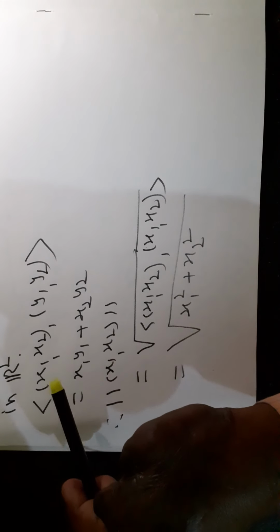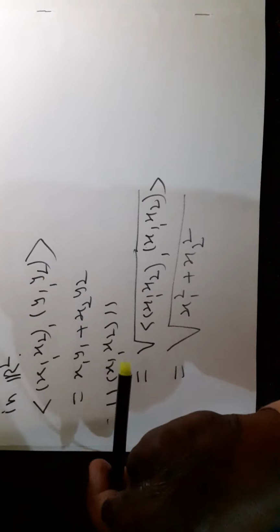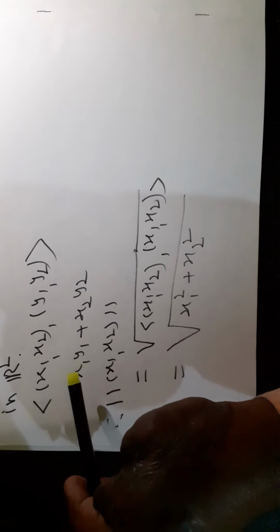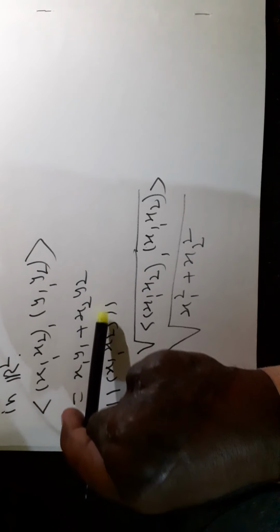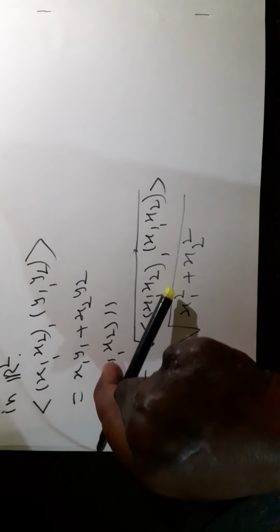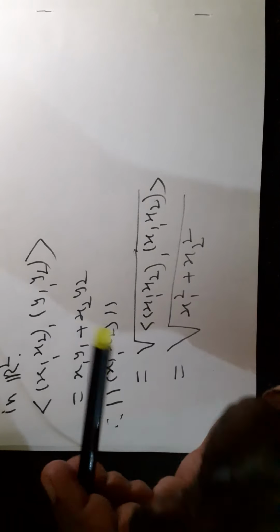See here, for all (x1, x2) belonging to R2, the Euclidean norm induced by the dot product is norm of (x1, x2) equal to under root of x1 square plus x2 square.